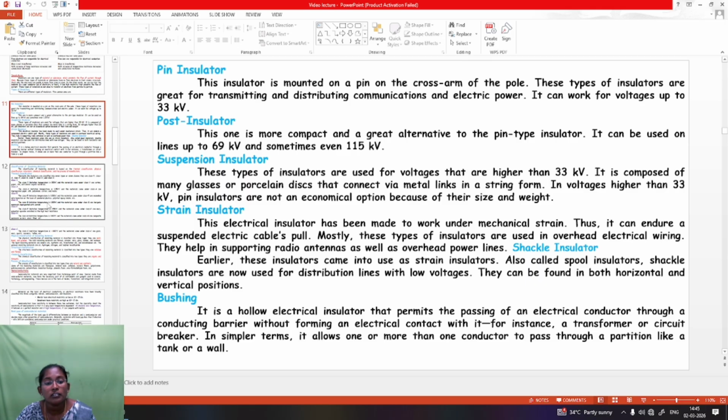Bushing is a hollow electrical insulator that permits the passing of an electrical conductor through a conducting barrier without